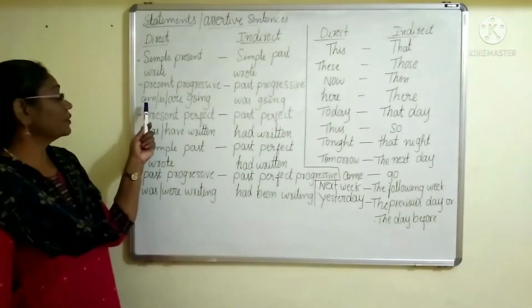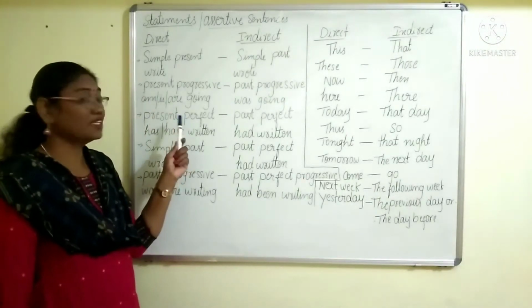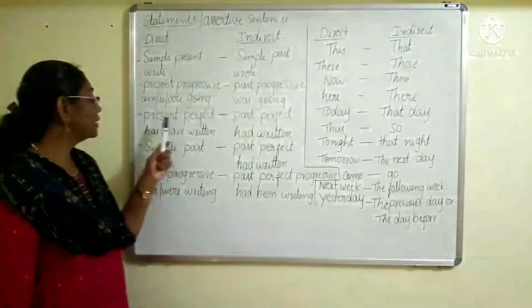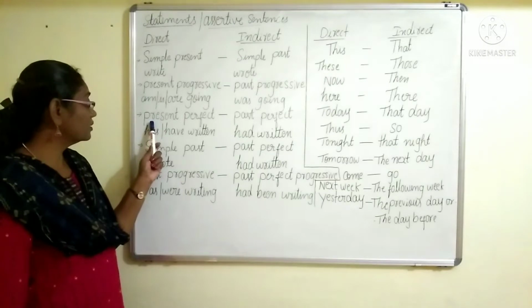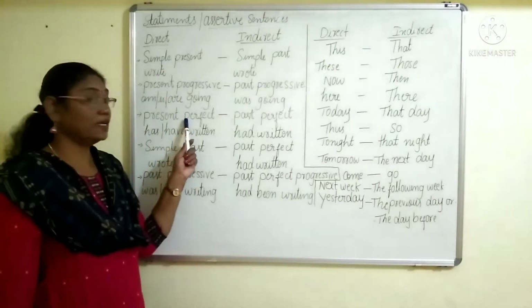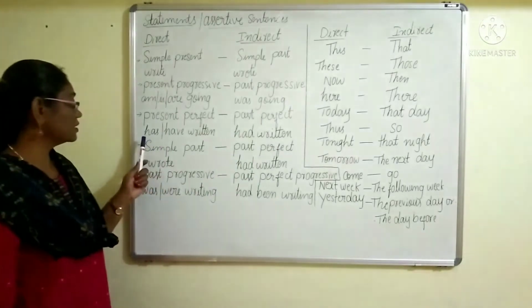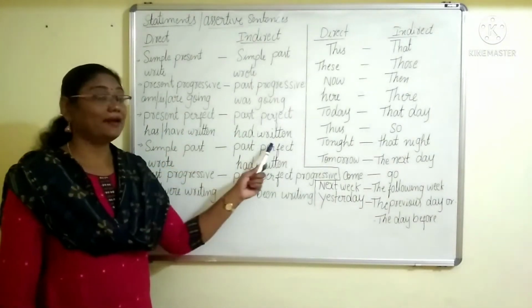For example, if there is am or is in the sentence, it will become was. Okay. Next, in direct speech, the present perfect tense will change into past perfect tense. For example, has or have written will become had written.